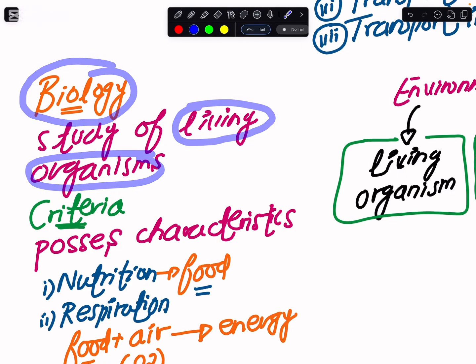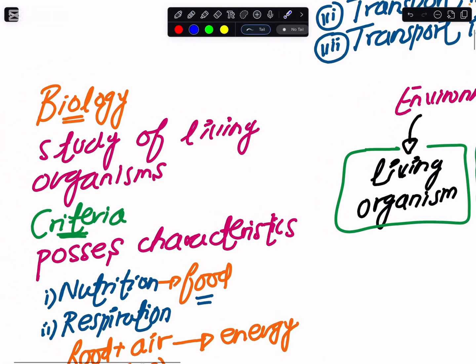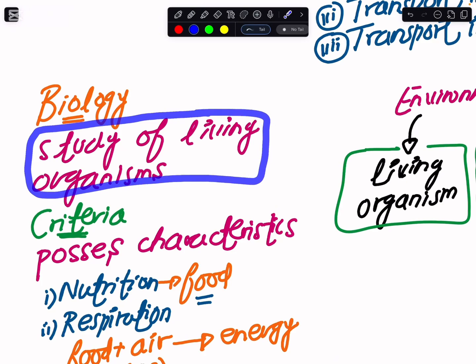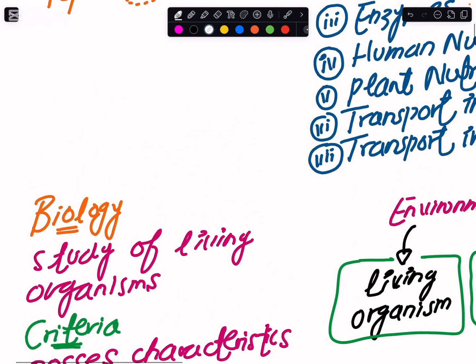Not only will we be studying the living organism, but you have to keep in mind that a living organism is also dependent on the external environment.